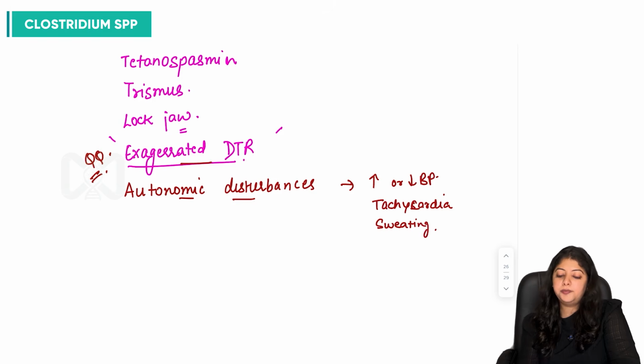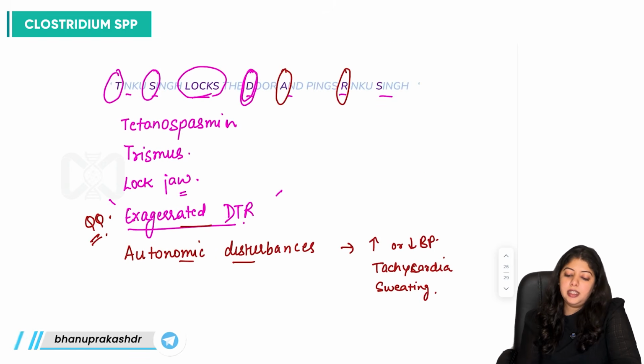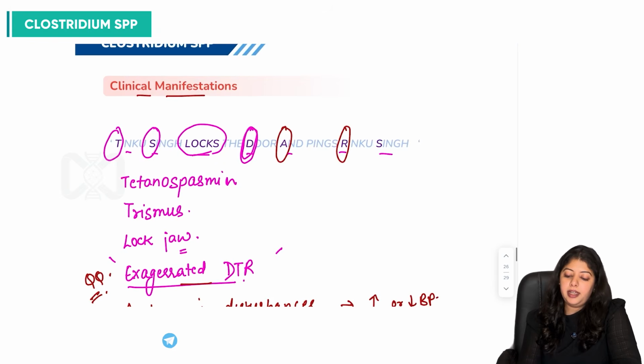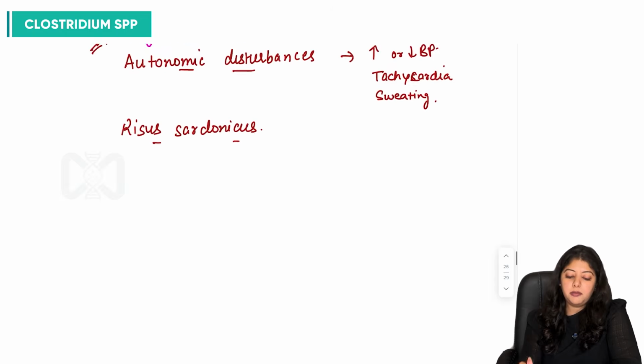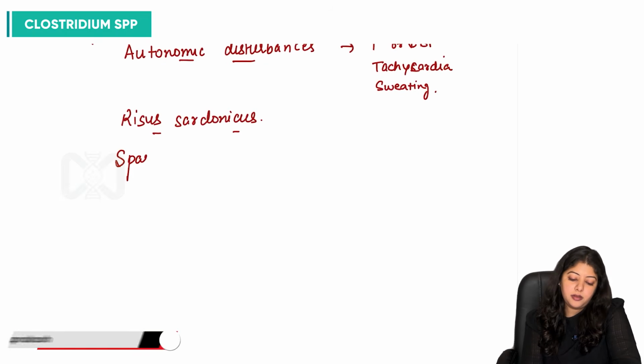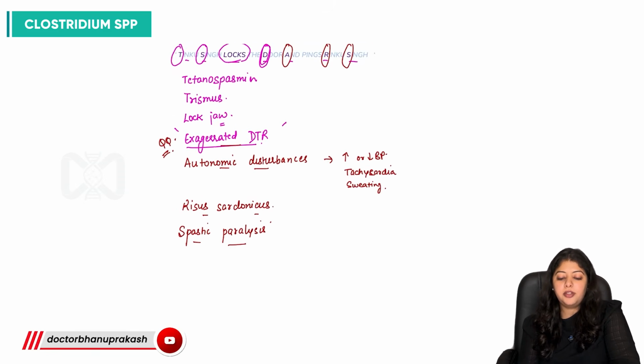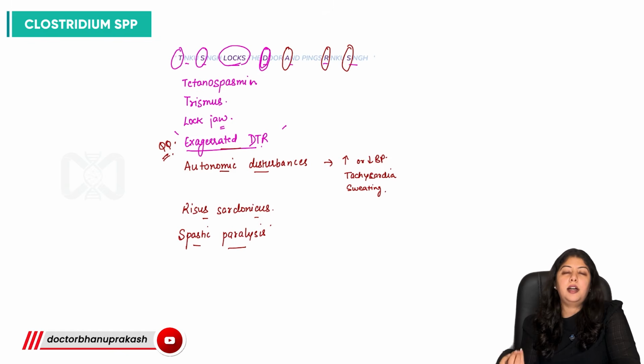which can occur. Then Rinku Singh, R stands for risus sardonicus. And S stands for spastic paralysis. Right? So these are all the clinical manifestations which can follow after Clostridium tetani infection.